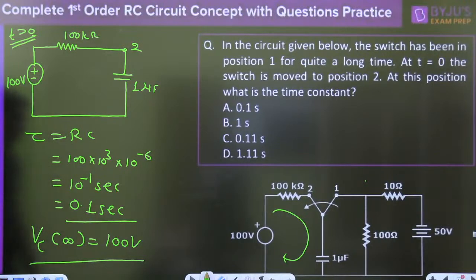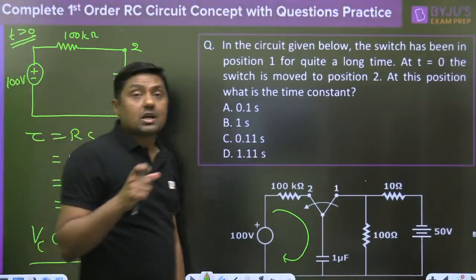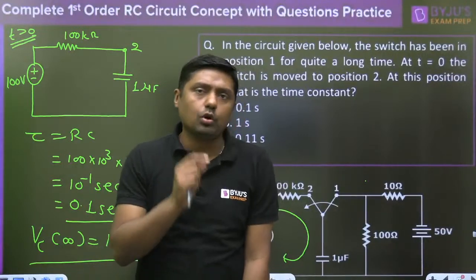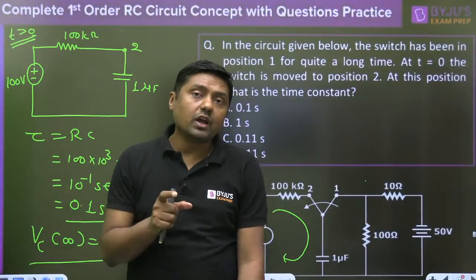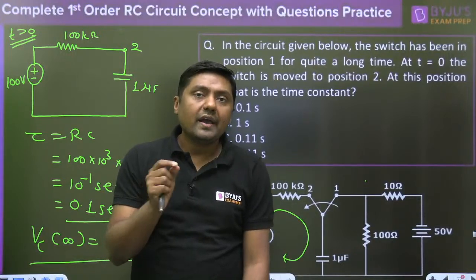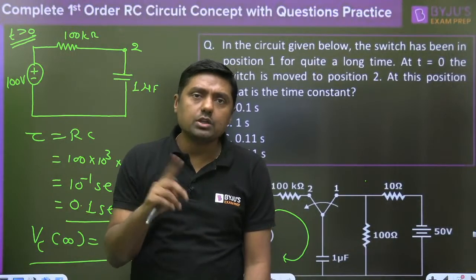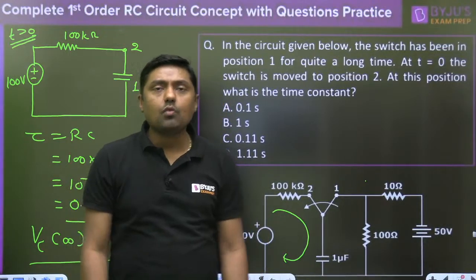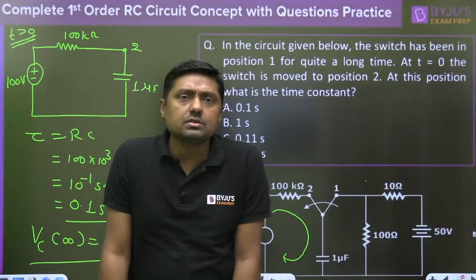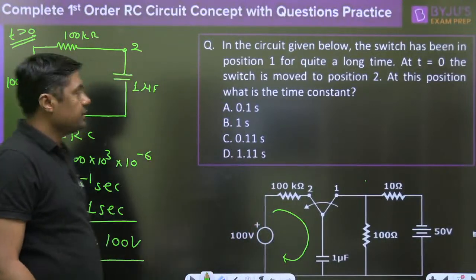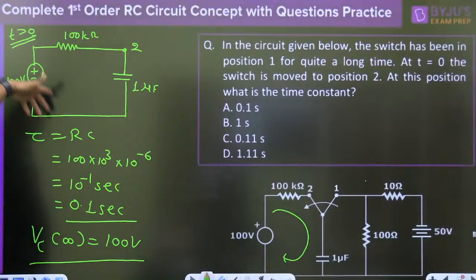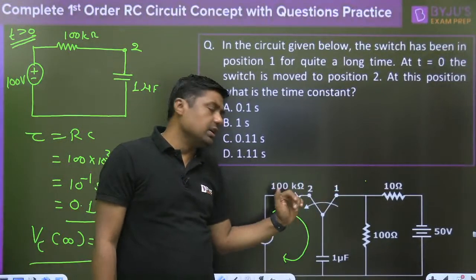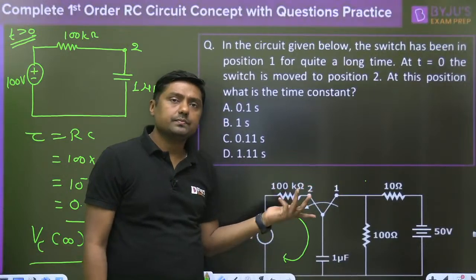Now, what is the initial voltage across the capacitor? When I want to calculate the initial voltage, you have to calculate it at t equal to 0 negative. Exactly at 0 negative, what is the voltage across the capacitor? No need to find the RTH. Why are you going to find the RTH? It is a simple direct circuit, because the switch is initially connected here. Now this is connected here. No need to calculate it.